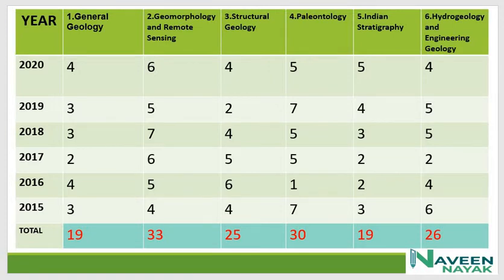Every year 3 or 4 questions have been asked, and it is very important to learn about it, and it is common to geography also. If you learn the geography topics thoroughly, you can also score good marks in this first chapter.